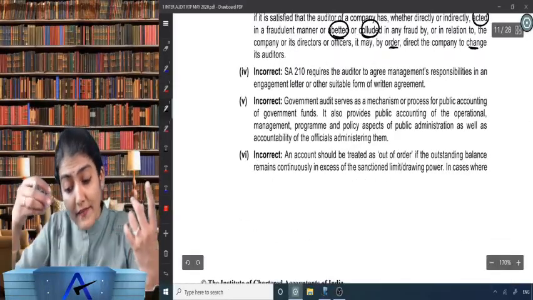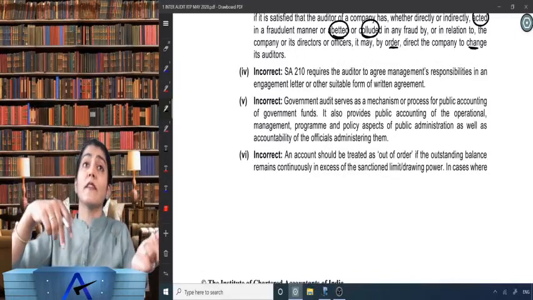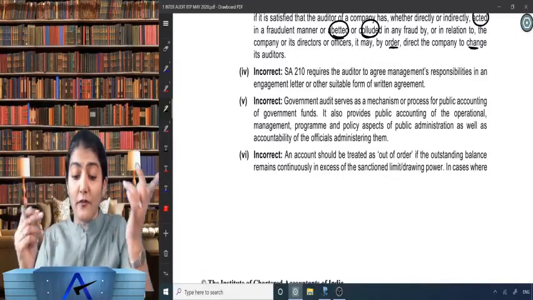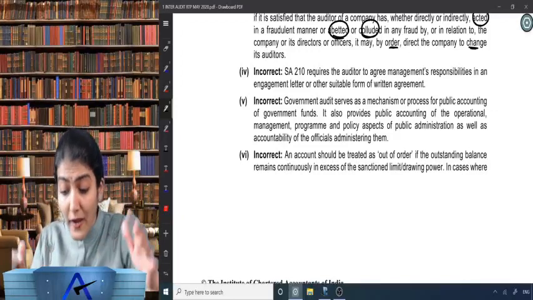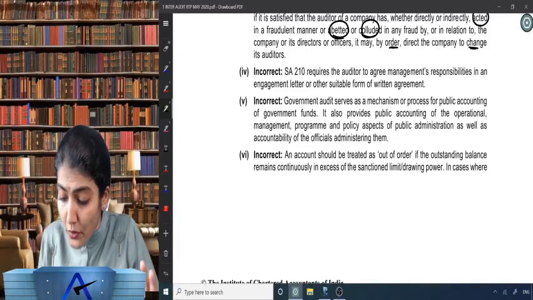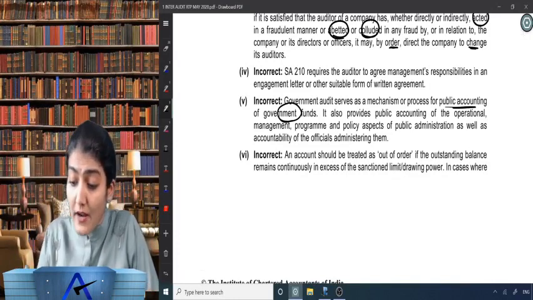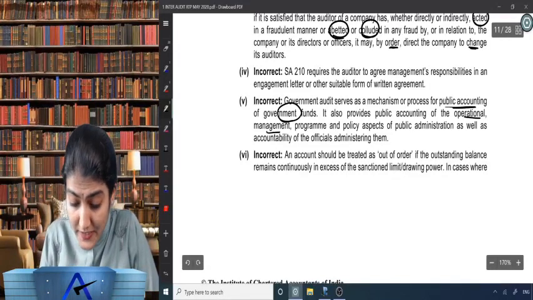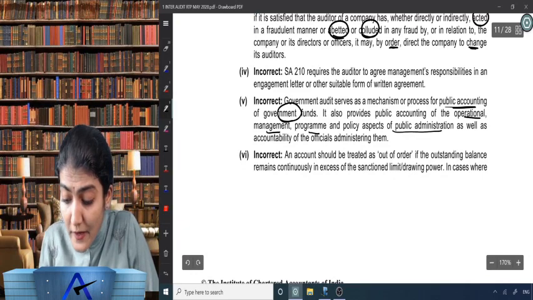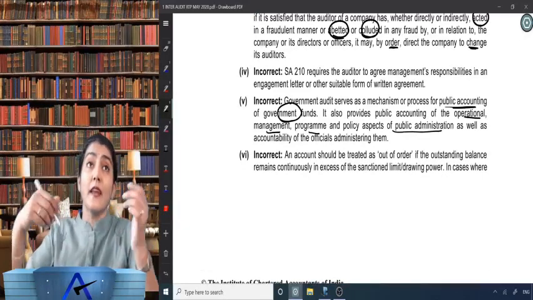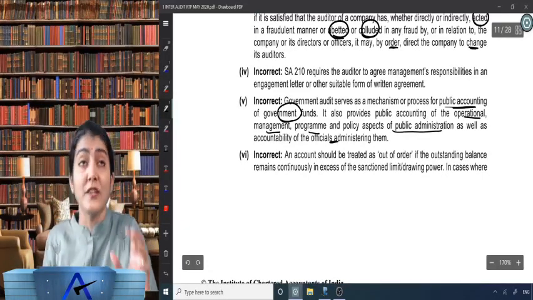So government audit serves as a mechanism or process of public accounting of the government funds. It also provides public accounting, so not only public accounting of the government fund, but it also provides the public accounting of the operational management, program and policy aspects of public administration as well as the accountability of the officials administering them.